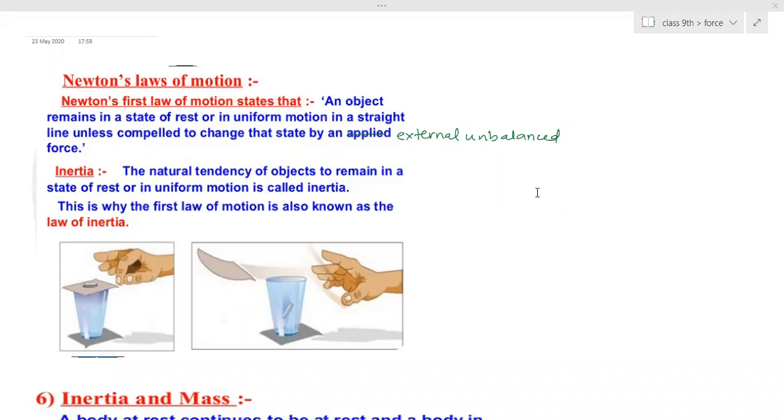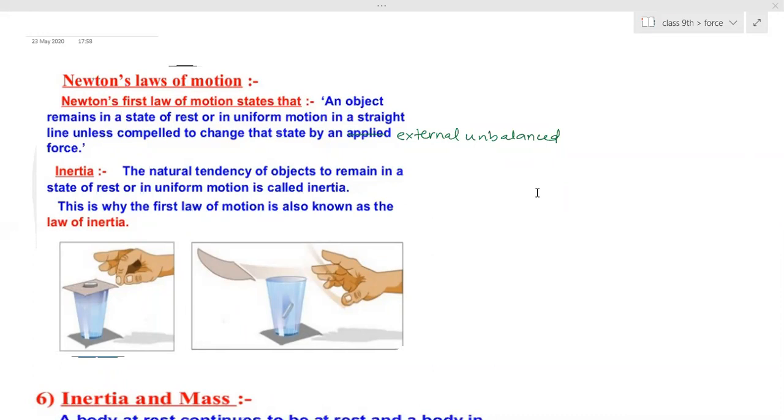Is this point clear? Yes, ma'am. So inertia of the body won't allow the body to change its state of rest if it is at rest, and if it is in motion, it won't allow that motion to change. Due to this, the object will remain in the state of rest, or in uniform motion, because of inertia. But if any external unbalanced force is applied on it, then only those states will change.